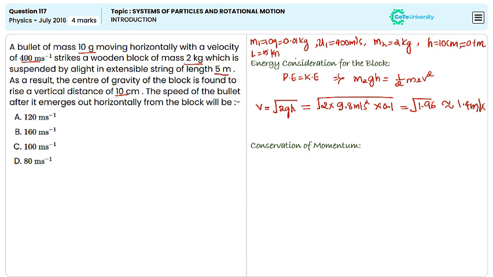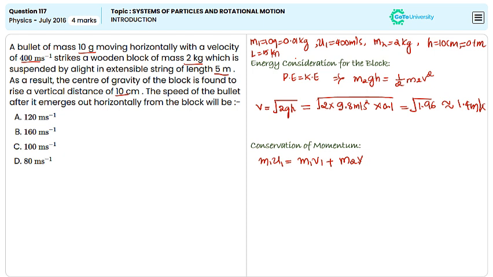Since there is no external horizontal force, we apply the conservation of horizontal momentum. Before the collision, the bullet has momentum and the block is at rest. After the collision, both the bullet and the block move horizontally. Hence, m1u1 equals m1v1 plus m2v, where v1 is the velocity of the bullet after the collision and v is the velocity of the block after the collision, which we calculated as 1.4 meter per second.